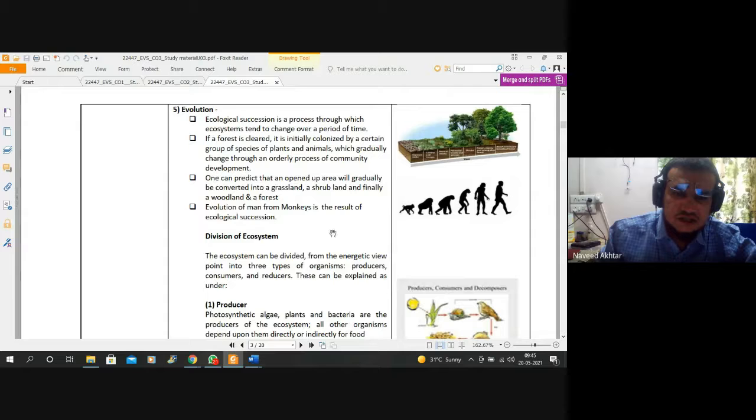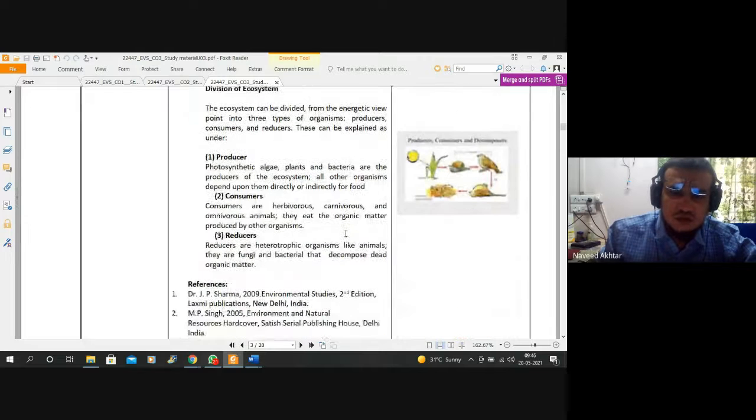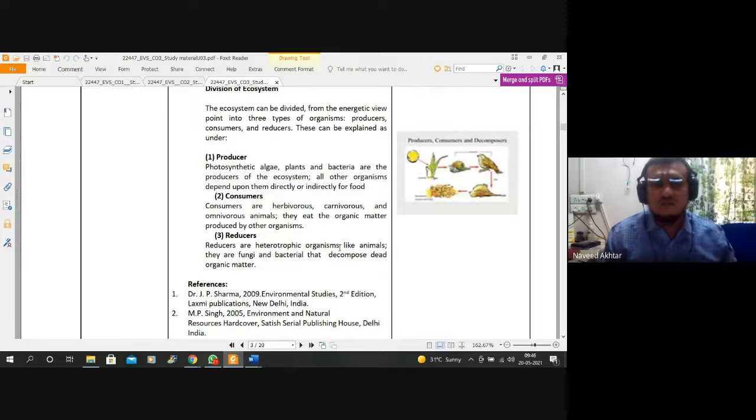Then there is evolution theory and division of ecosystem. Producers are nothing but the photosynthetic algae, plants and bacteria. All are the producers of the ecosystem. All other organisms depend directly or indirectly on the plants and algae. Then the consumers are herbivorous, carnivorous and omnivorous animals. They eat the organic matter produced by the other organisms, and then reducers are the heterotrophic organisms. They are fungi and bacteria that decompose dead organic matter.